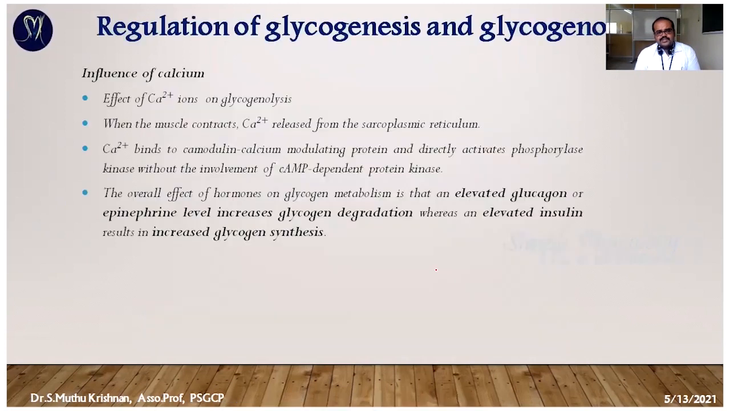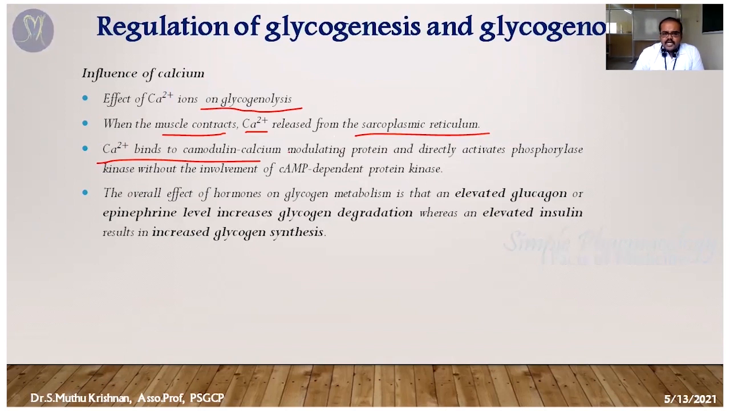The third one is the influence of calcium. The effect of calcium ions is also involved in the glycogenolysis process, because when the muscle contracts, when we are doing any physical work or continuous workout, the calcium ions are released from the sarcoplasmic reticulum. That calcium ion is going to bind with the calmodulin pathway. That is called the calcium calmodulin pathway. So it's going to modulate the protein that is going to activate the phosphorylase kinase.